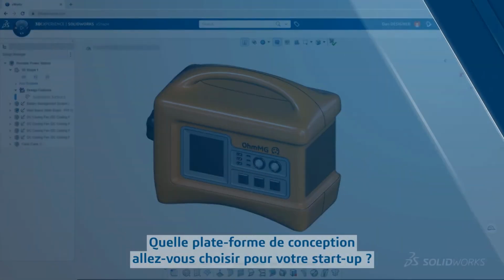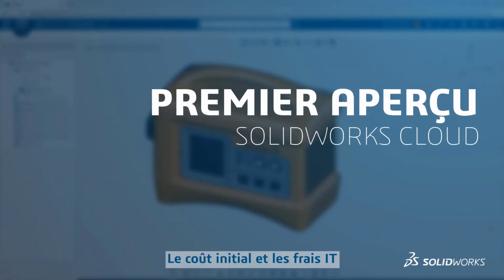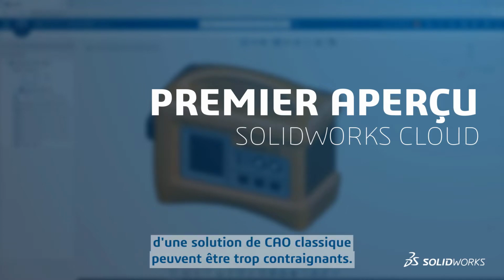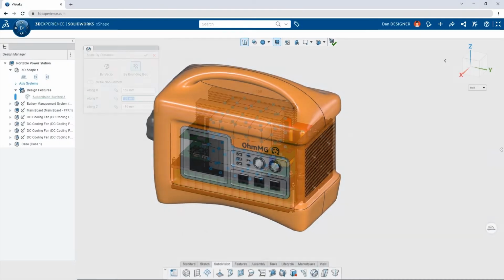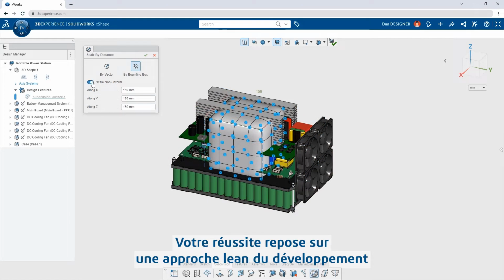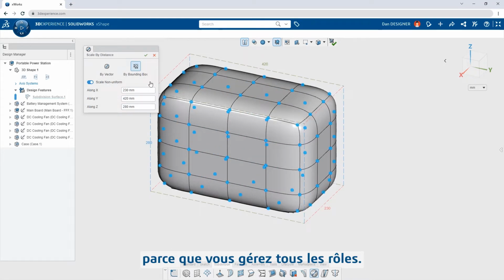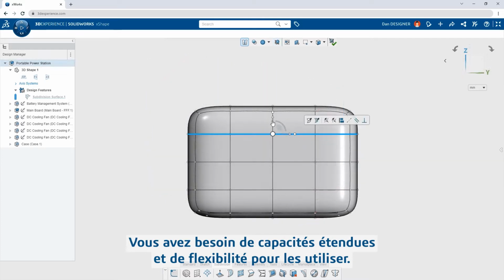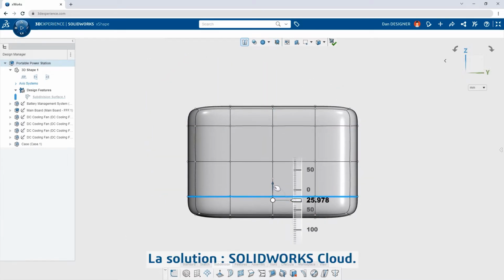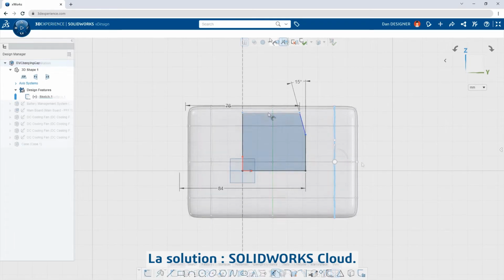What design platform will you choose for your startup? The initial cost and IT overhead of a traditional CAD solution may be too constraining. Your success relies on a lean approach to product development because you fill all the roles. You need broad capabilities and a flexible way to use them. The solution is SOLIDWORKS Cloud.